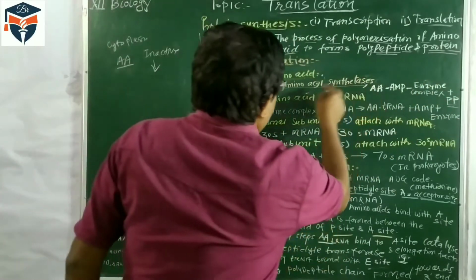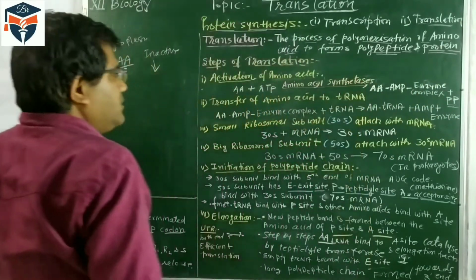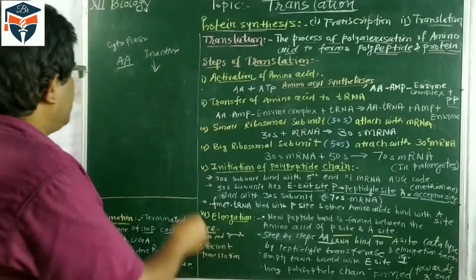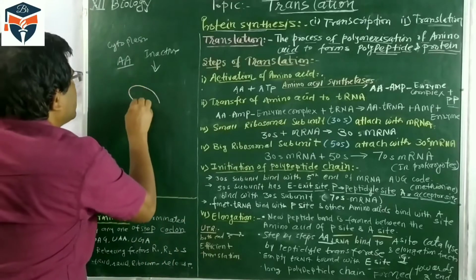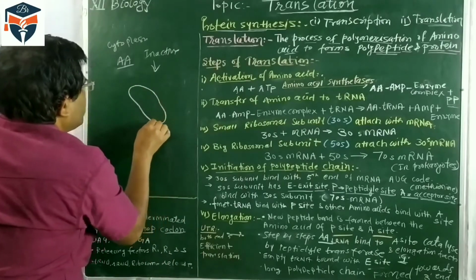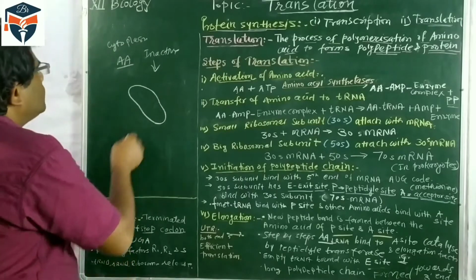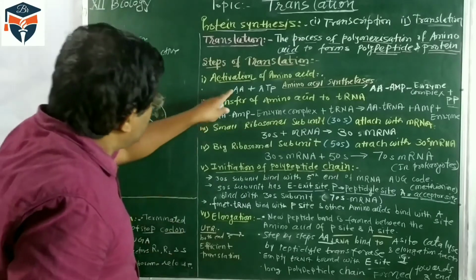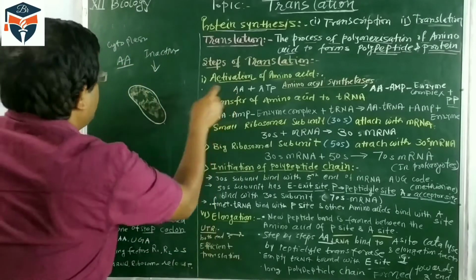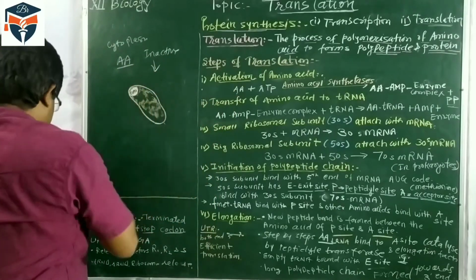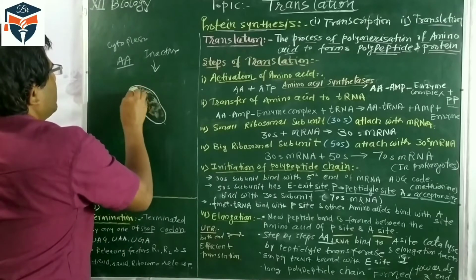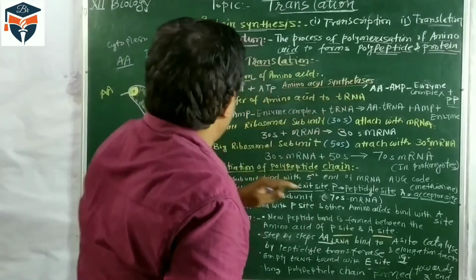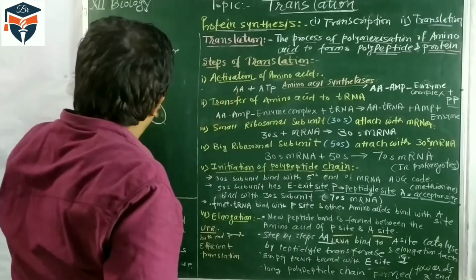Now this is the amino acid synthetase enzyme. Here I am making a diagram. This is the enzyme, amino acid synthetase enzyme. Here, the amino acid is combined at one site.